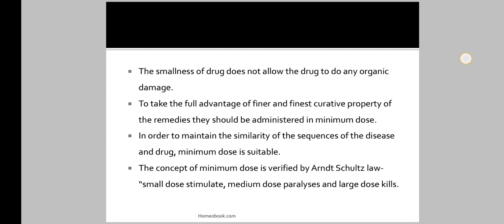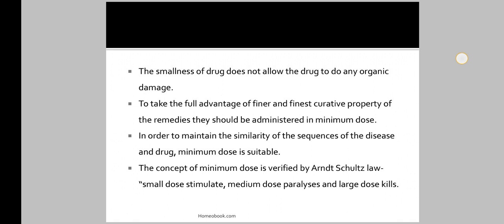The smallness of the drug does not allow it to do any organic damage to the human being. Also, to take full advantage of the finer and finest curative property of the remedy, it should be administered in a minimum dose.